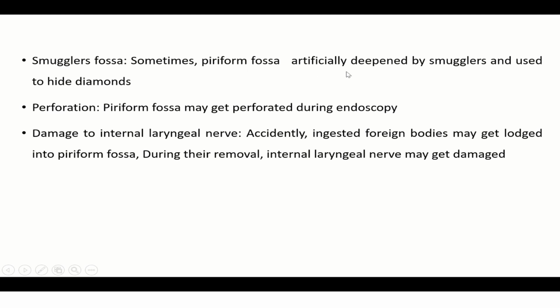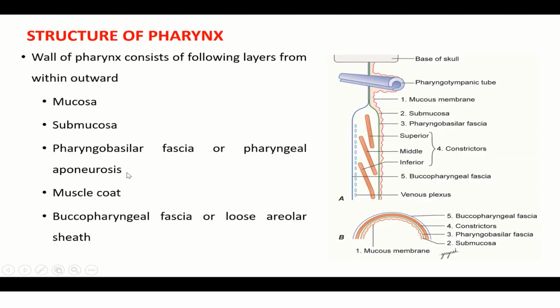Sometimes the piriform fossa is artificially deepened by smugglers and used to hide diamonds. Perforation: the piriform fossa may get perforated during endoscopy, so there is damage to the internal laryngeal nerve. Accidentally ingested foreign bodies may get lodged in the piriform fossa. During their removal, the internal laryngeal nerve may get damaged.